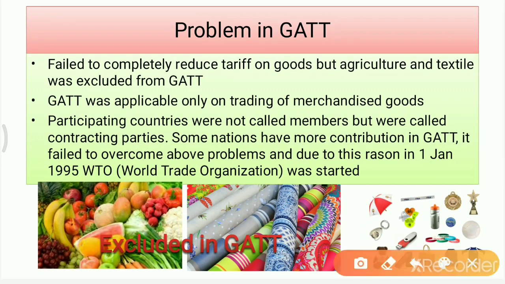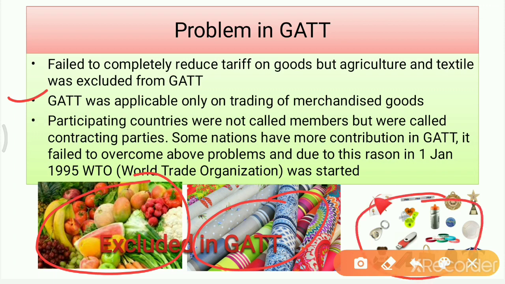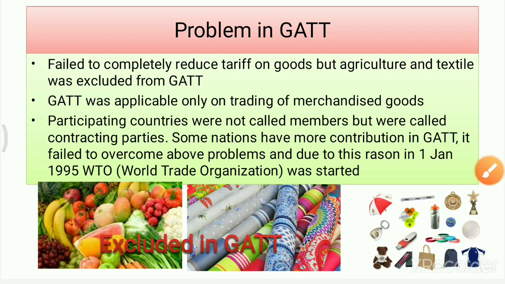In this slide, you might have observed that agriculture and textile were excluded from GATT. That's why GATT failed. Another important thing is that GATT was concentrated only on goods, known as merchandise goods. Another lacuna in GATT was that the participating countries were not called members; they were called contracting parties.